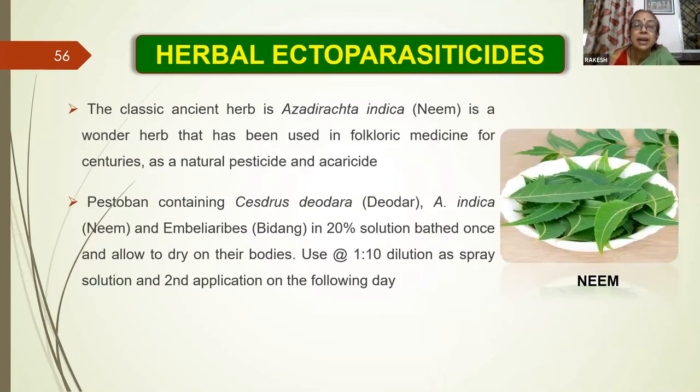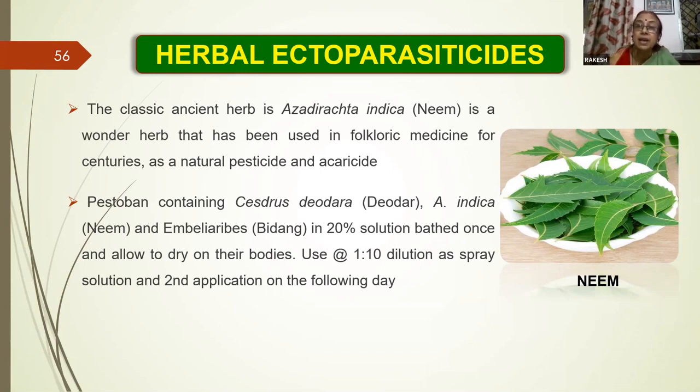Then herbal parasiticides, as you know, neem. Neem is a very good ectoparasiticide. This is an ancient herb, also known as Azadirachta indica. This is a wonder herb that has been used in Ayurvedic medicine, in inflammation medicine. It has been practiced for centuries, and it is a natural pesticide and acaricide.